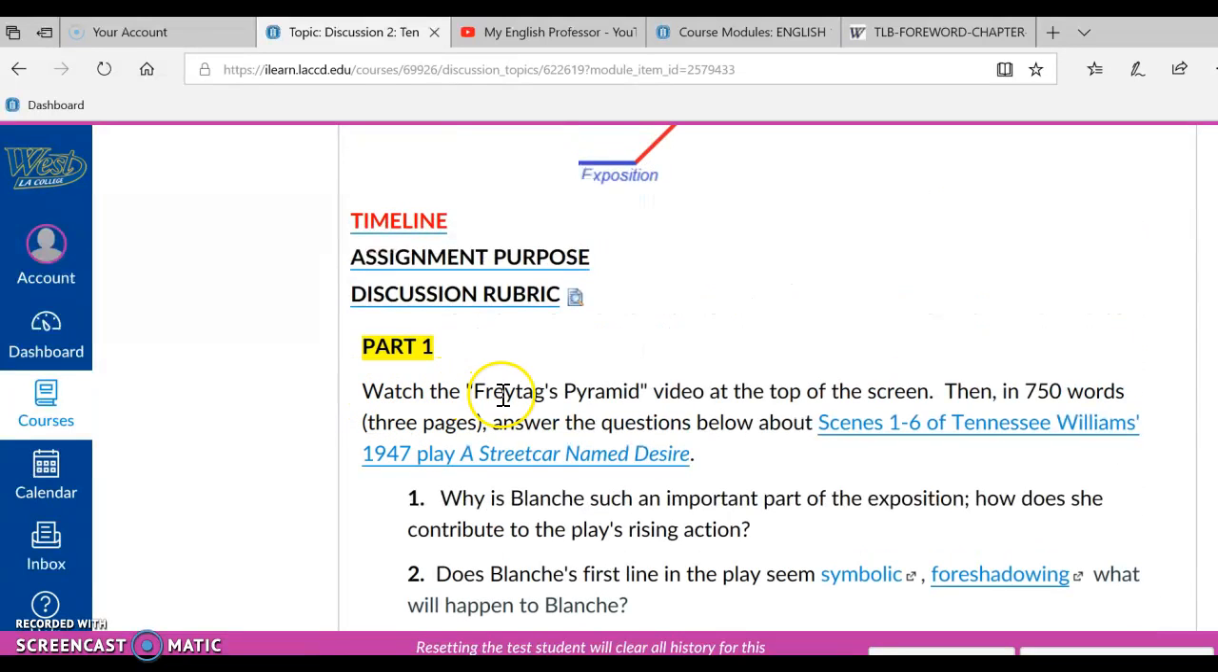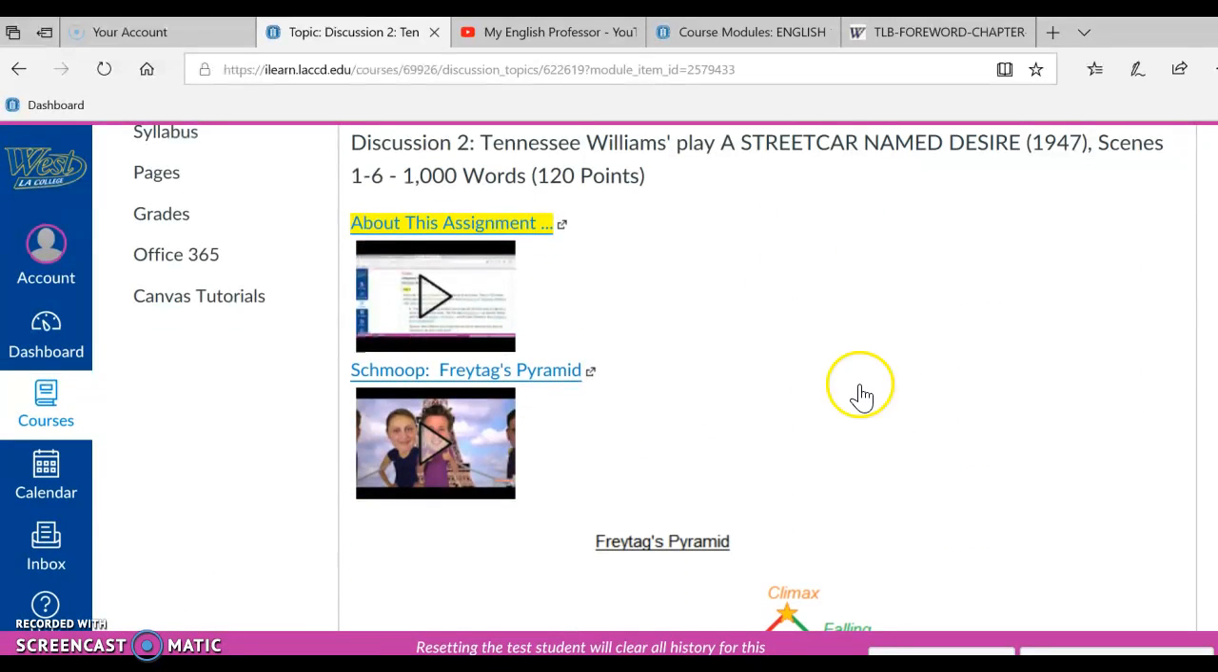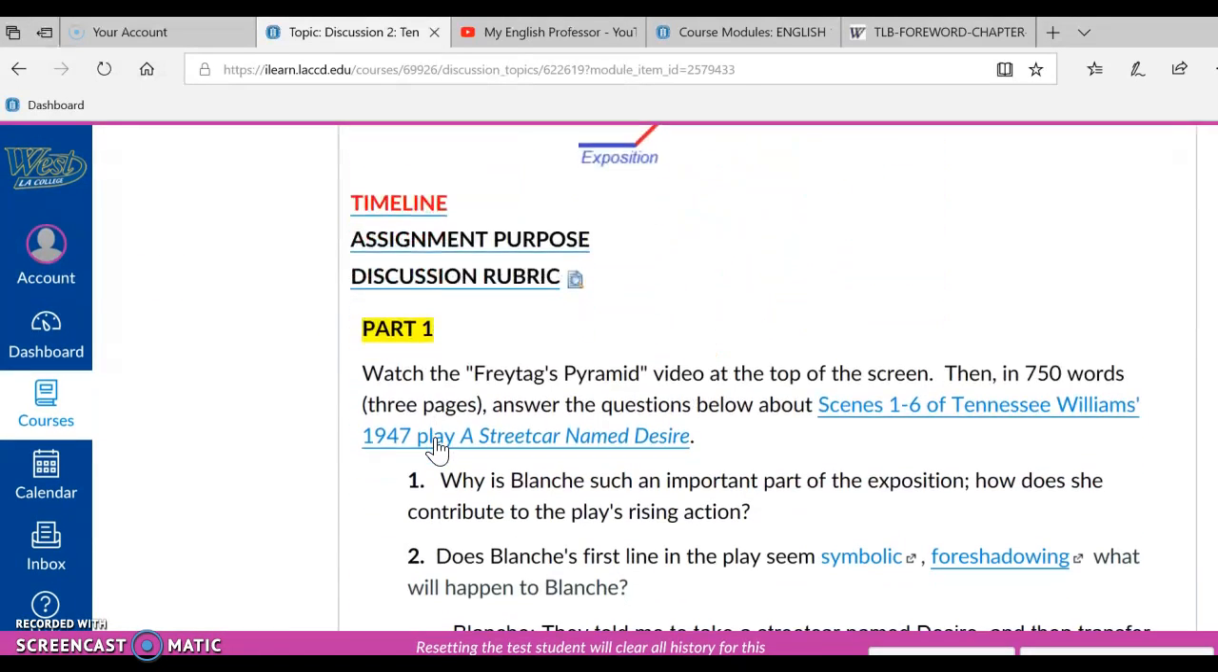Okay, watch the Freitag's Pyramid video at the top of the screen. Let's scroll back up so we see where that is, and here it is. The Shmoop Freitag's Pyramid video right here. Okay, after you watch the video, then in 750 words, 3 pages, answer the questions below about scenes 1 through 6 of Tennessee Williams' 1947 play, A Streetcar Named Desire.